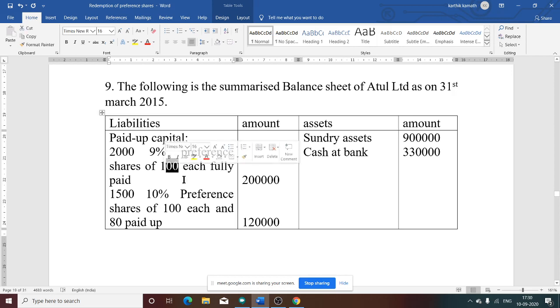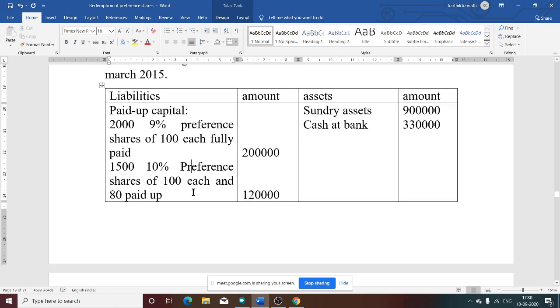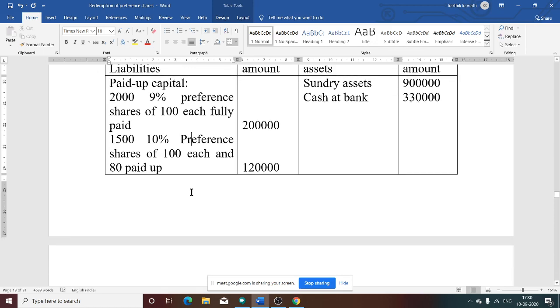Face value 100, fully paid, that is 2 lakh. Next, 1,500 10% preference shares of 100 each and 80 paid up. So there is one fully paid share and one partly paid share. Both are preference shares. Two classes of preference shares are mentioned, one fully paid and one partly paid, on the liability side.